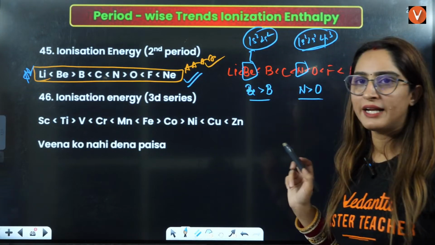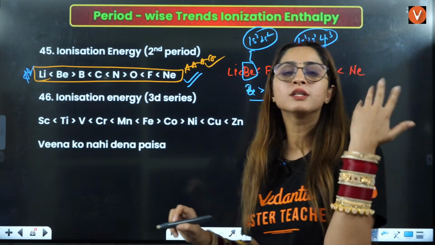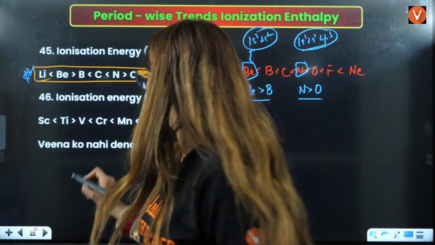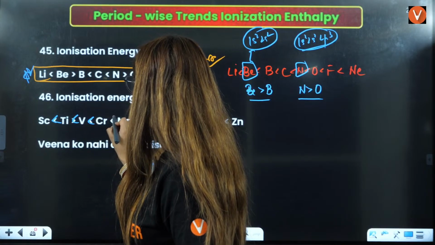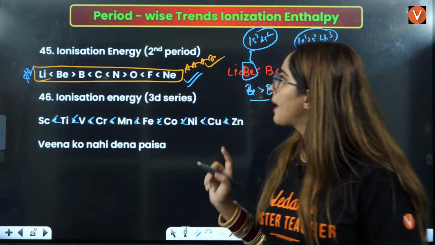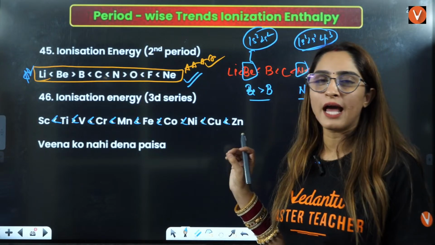Ionization energy of the 3d series, this is also very important. We know that along the period, ionization enthalpy is increasing. So it should be 1, 2, 3, 4, 5, 6, 7, 8, 9, right? But in reality, what will happen? This is ionization enthalpy, no? In front of V, Co, Ni, you mark the opposite sign. Just write V, Co, Ni here, right?